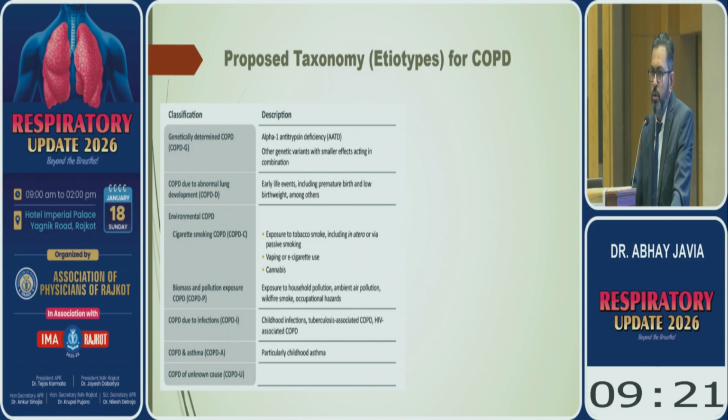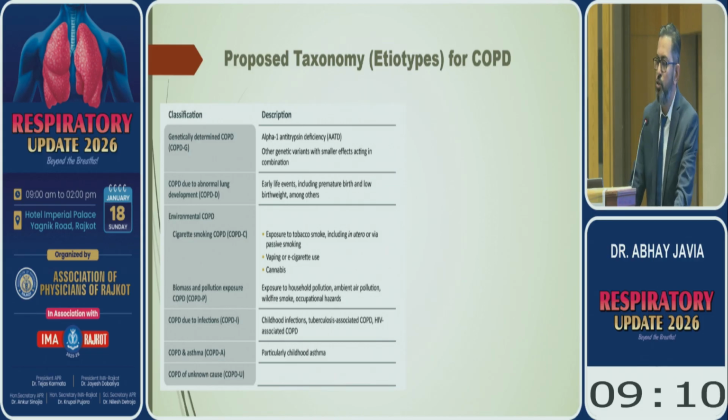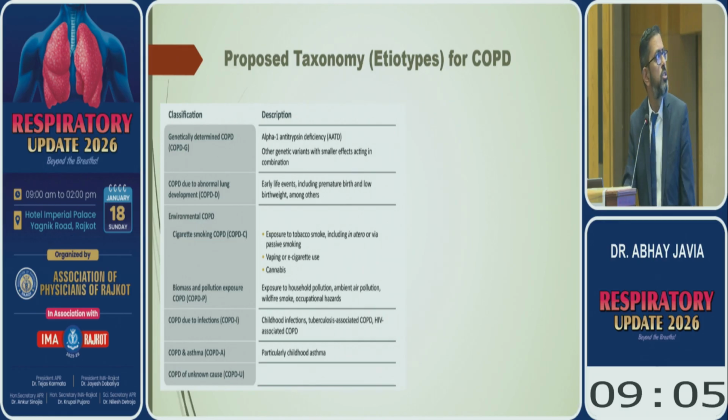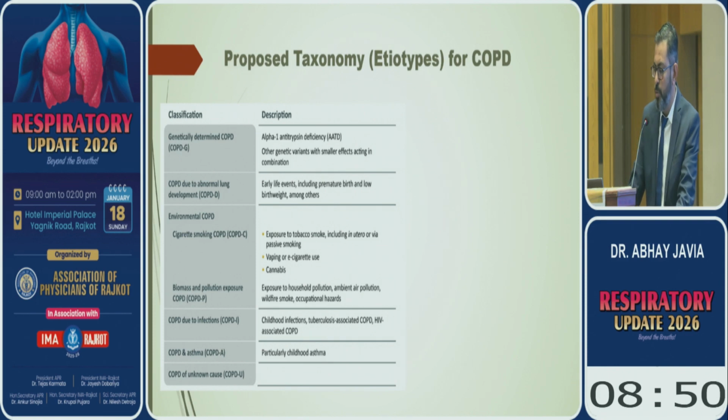To identify the patient based on etiotype is also important. Etiotype means classifying the disease based on its etiology. The newer guideline has classified COPD patients into different etiotypes, like genetically determined COPD, COPD due to abnormal lung development, environmental COPD because of cigarette smoking and because of biomass and pollution exposure, COPD due to infections, COPD and asthma, and COPD due to unknown causes.